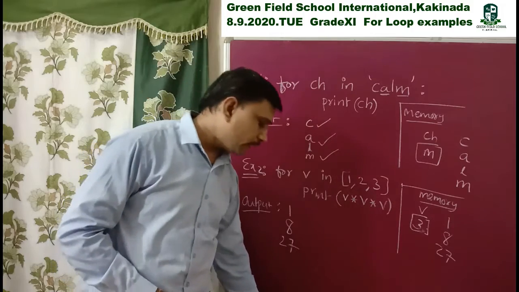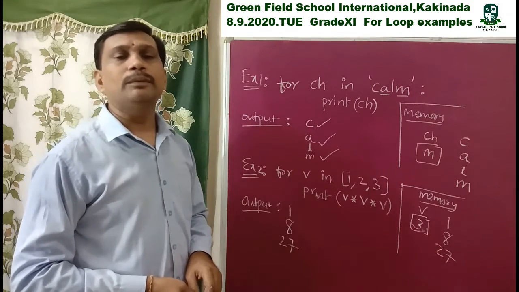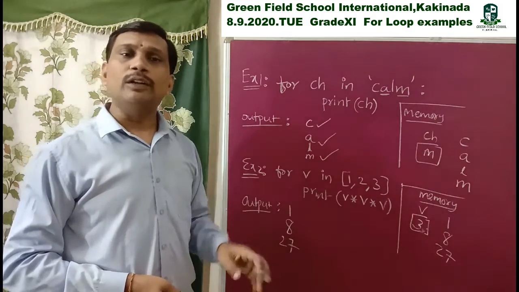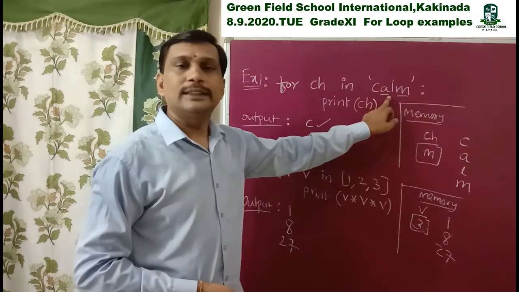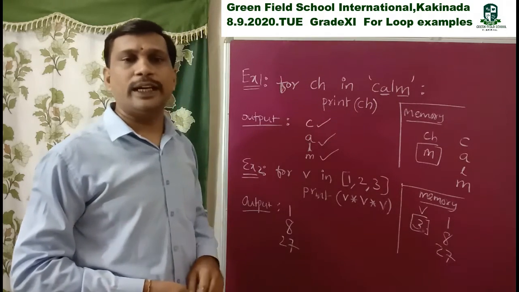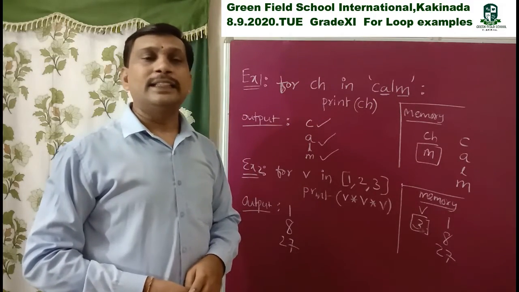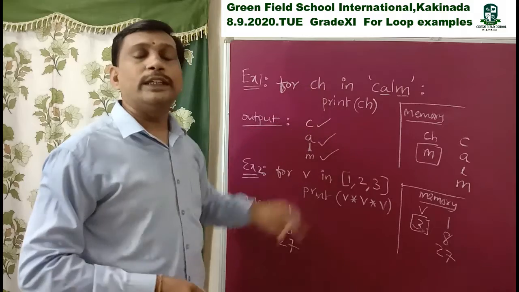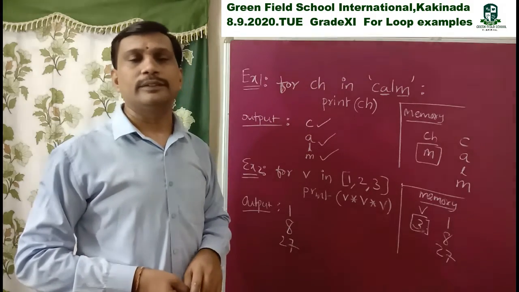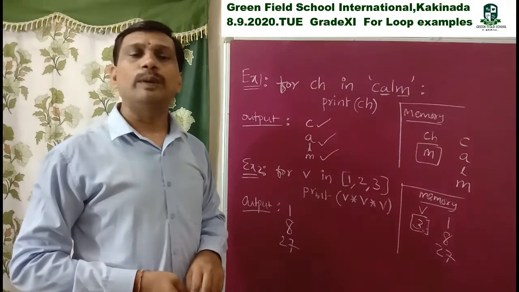So in this way we use a for loop in Python programming, without using the range function and with using the range function. In a for loop we use a sequence. So all the sequence values or objects are executed. Here 4 characters are there. That's why this for loop executed 4 iterations. 4 times it will be executed. So in this way, by using a sequence we write for loop examples.